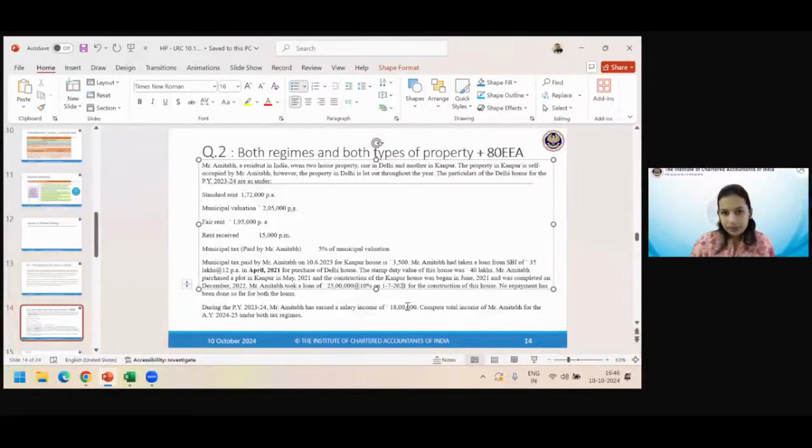Why did she prorate? Because she felt that since the loan was taken from July, I will take interest for 9 months. But she overlooked that this loan was taken in July 2021, and for the year 2023-24 this entire principal amount was active and outstanding. 25 lakhs has to be into 10% for the entire year 23-24 and therefore no prorating is required. Okay, so from there you will get 2.5 lakhs.